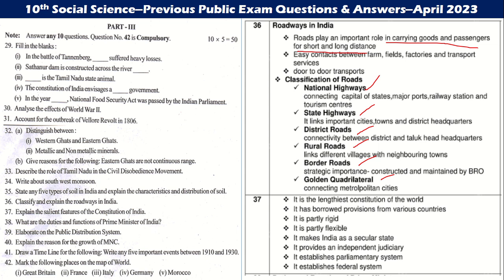37. It is the lengthiest constitution of the world. It has provisions borrowed from various countries. It is partially rigid and partly flexible. It makes India a secular state. It provides an independent judiciary. It establishes a parliamentary system. It establishes a federal system.